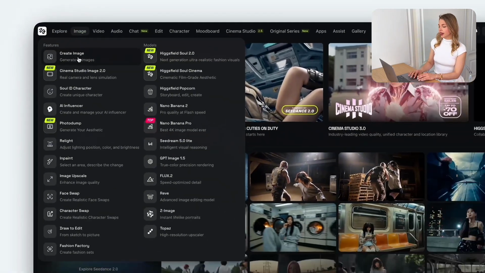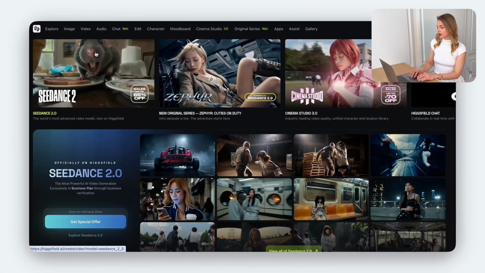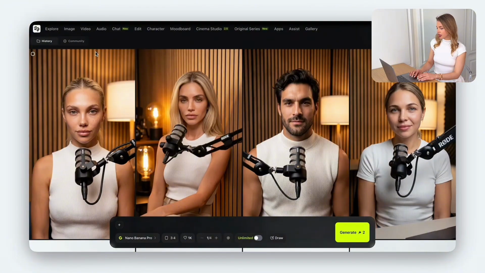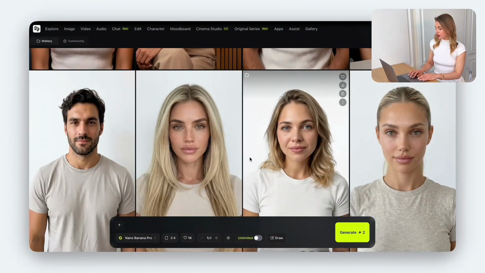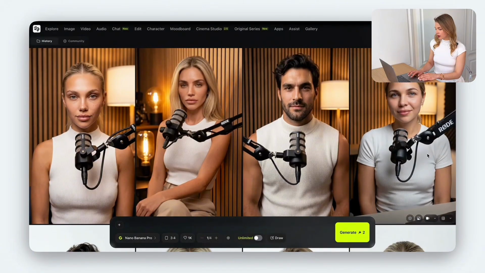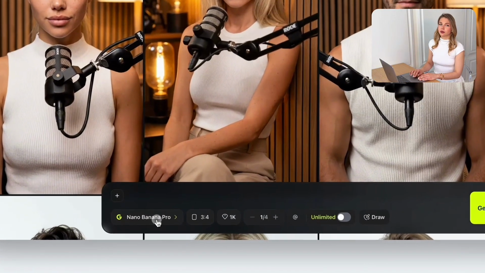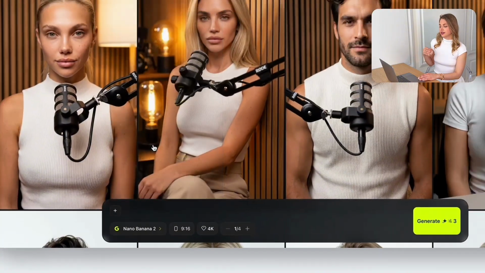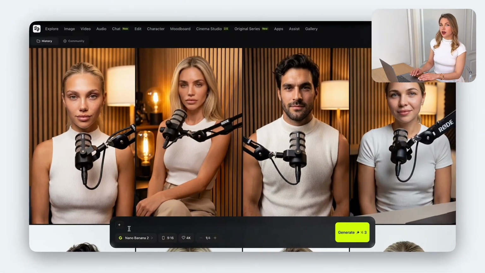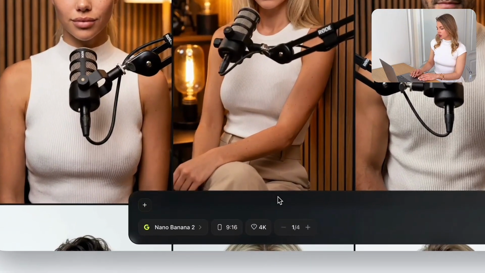Then we're going to click Create Image, and now you see the library where all the generations that you create will appear. So we're going to use this lower frame on the bottom, and we're going to select the model Nano Banana Pro or Nano Banana 2. The second one is the fastest and has better prompt adherence, so I would recommend you use it.